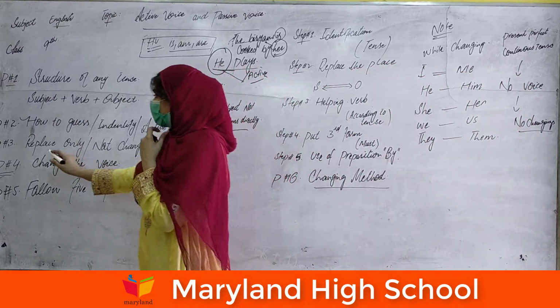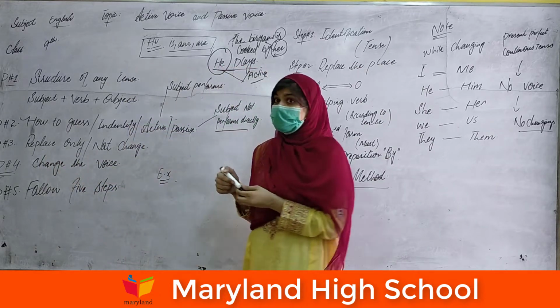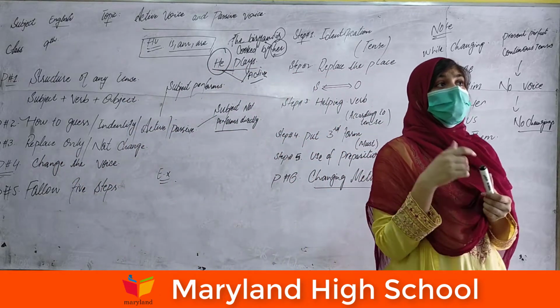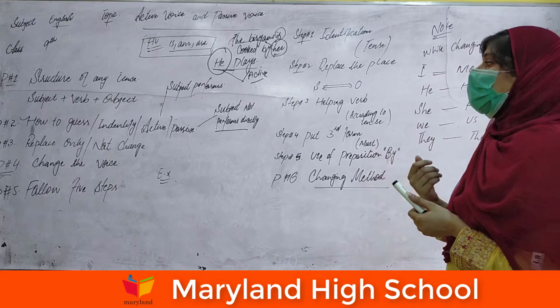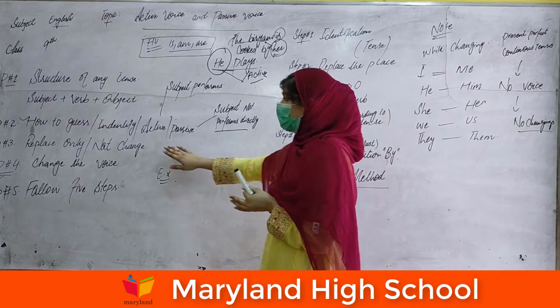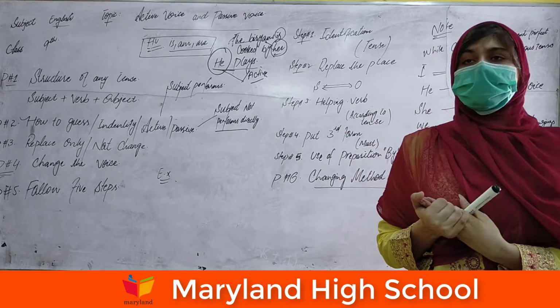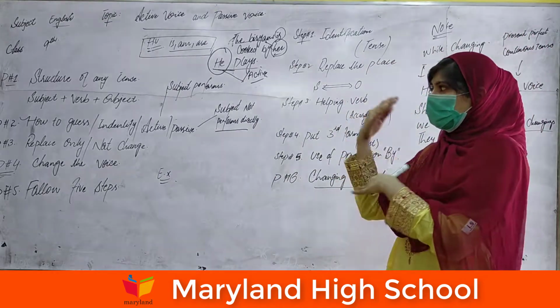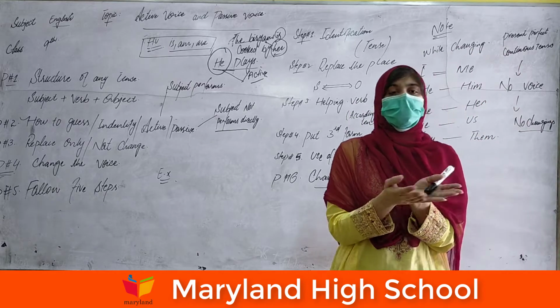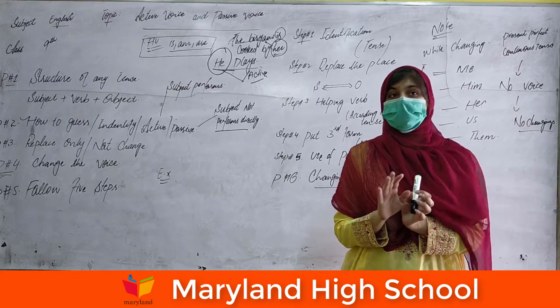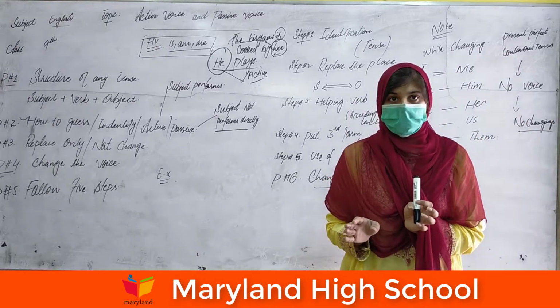Point number 2 is: replace only, not change. It's a very easy thing to know. Some people misperceive that we have to change the complete structure, and then we can make our passive sentence. That's not correct.